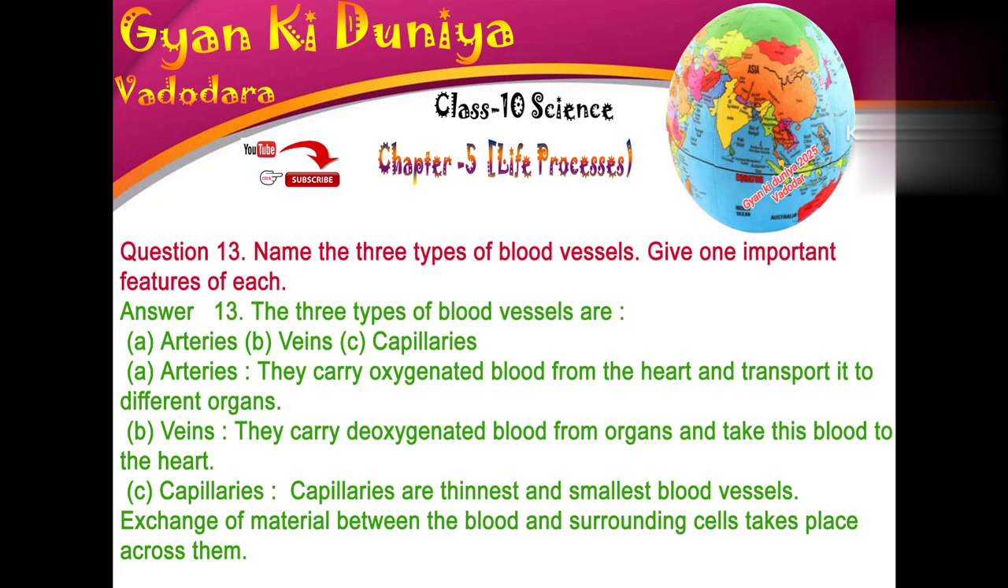Answer: The 3 types of blood vessels are A. Arteries, B. Veins, C. Capillaries. A. Arteries carry oxygenated blood from the heart and transport it to different organs. B. Veins carry deoxygenated blood from organs and take this blood to the heart. C. Capillaries are thinnest and smallest blood vessels. Exchange of material between the blood and surrounding cells takes place across them.